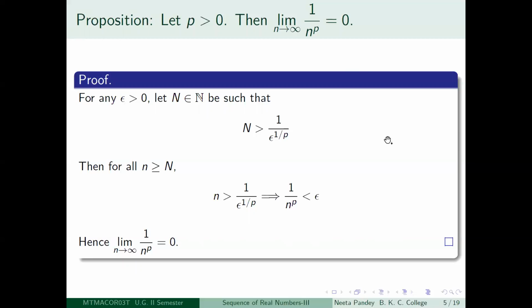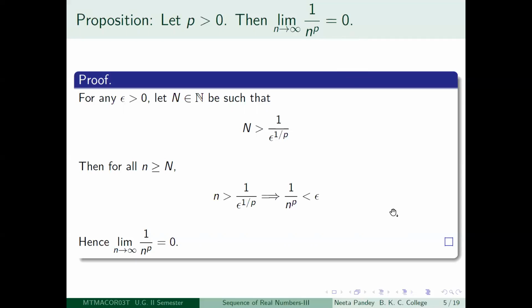So if you know what is the meaning of exponential, which we know actually, at least working knowledge we have, and also of the log function. So n is a positive integer, so log n makes sense, and p is a positive real number, so p log n makes sense. And e to the power p log n also makes sense. So that is the meaning of n to the power p here. Okay, that at least you should know even before proceeding to prove it.